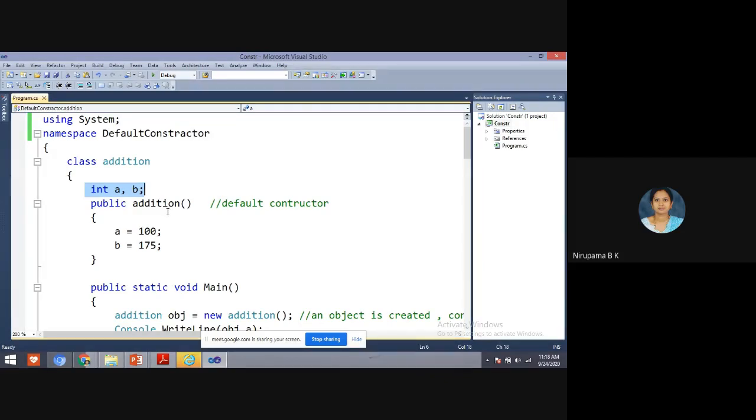What is the syntax to declare a method in the class? When I say method, this method should have a data type, no? Yes students, according to the syntax, it should have some return type.